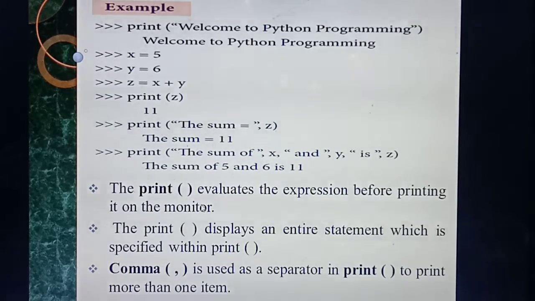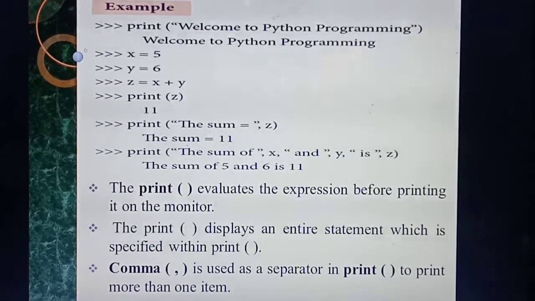Okay. So if there is more than one item, for example A, B, C, two or three things, meaning more than one statement, you need to use a separator. Which separator? Comma is a separator. So you should use comma as a separator if you are using two or three or four sentences or words.